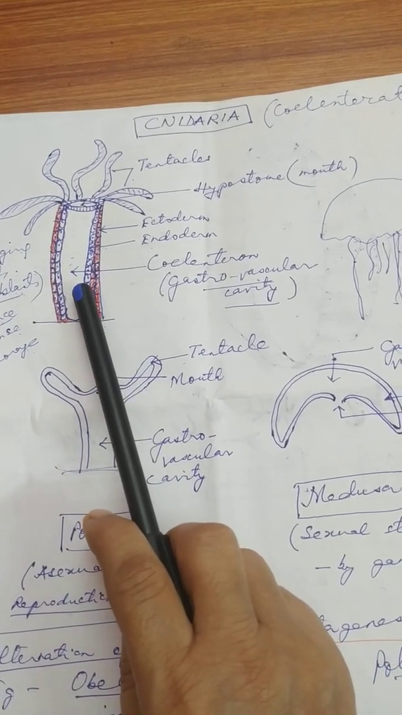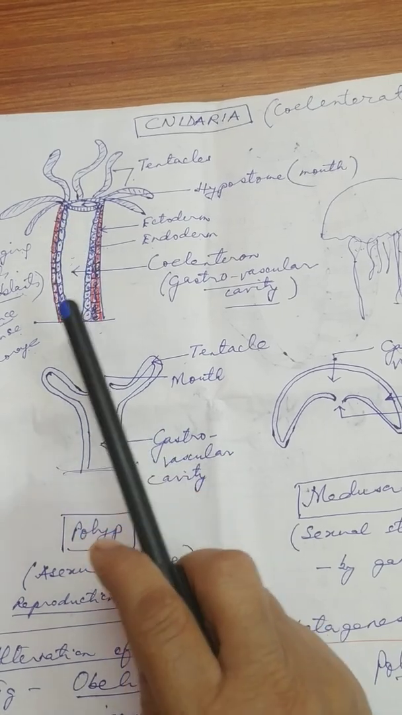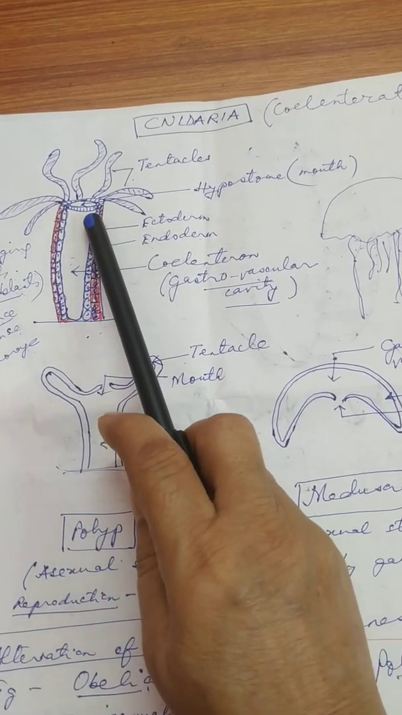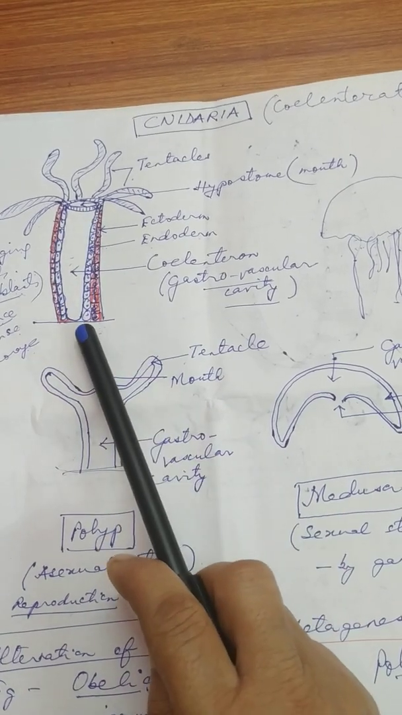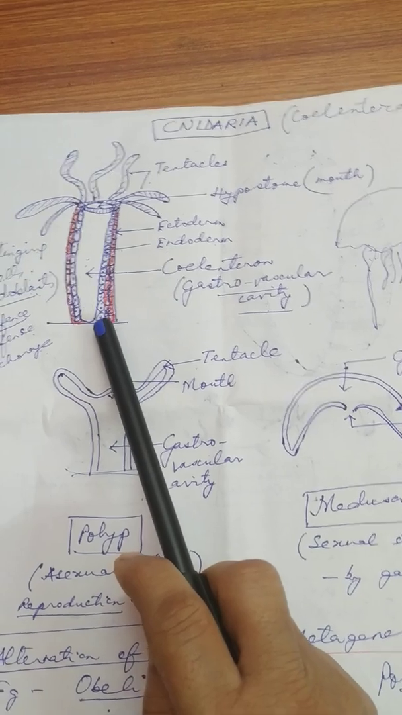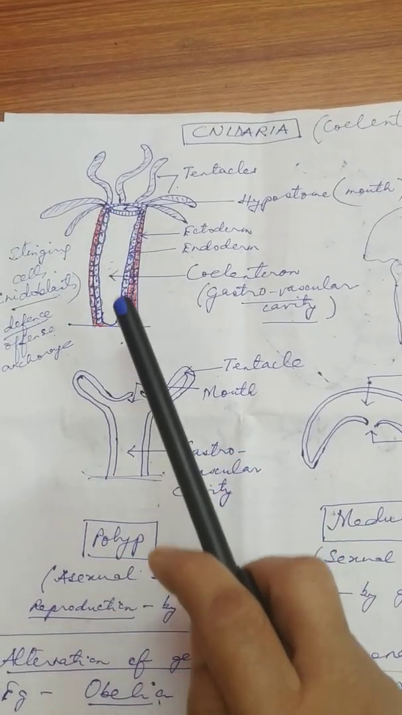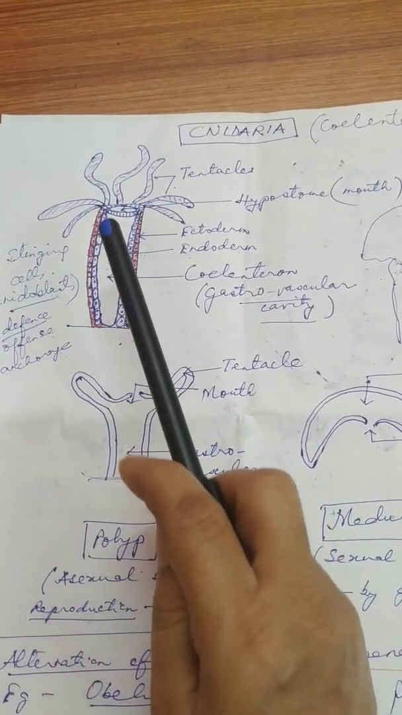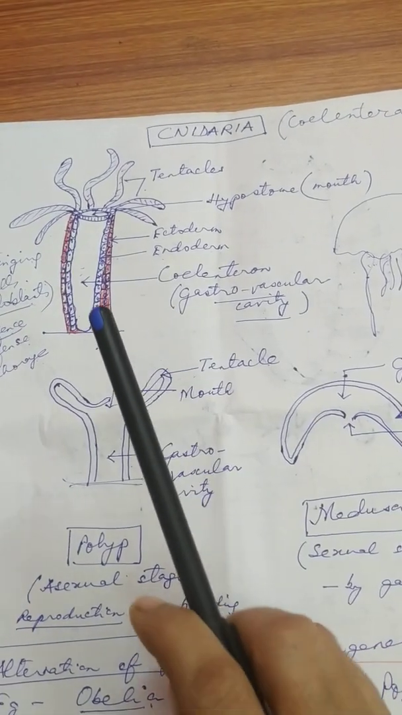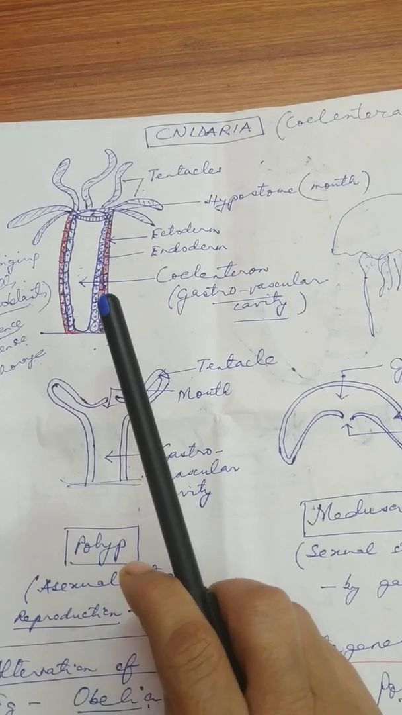It is the alimentary canal. And look at this alimentary canal. It has one opening at the top, whereas the other side you will find is closed. So this type of body construction is called blind sac body plan.